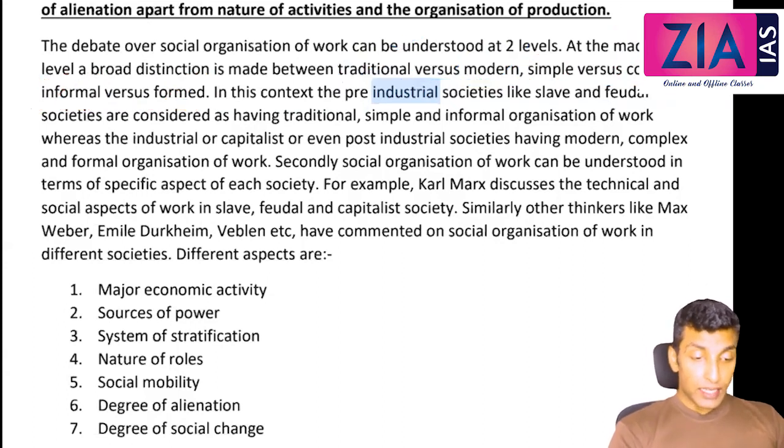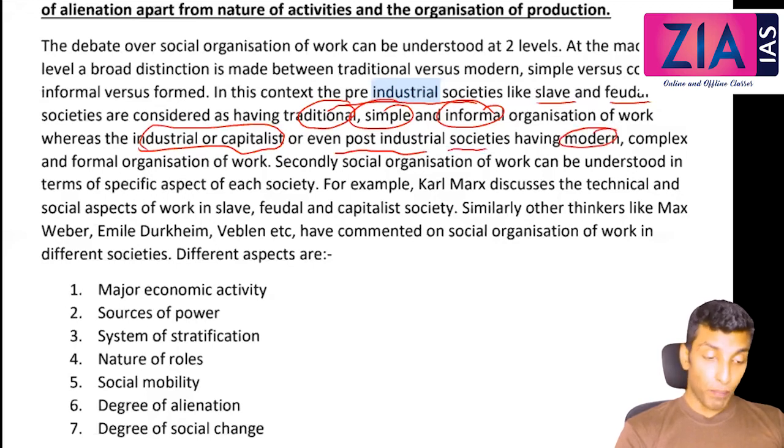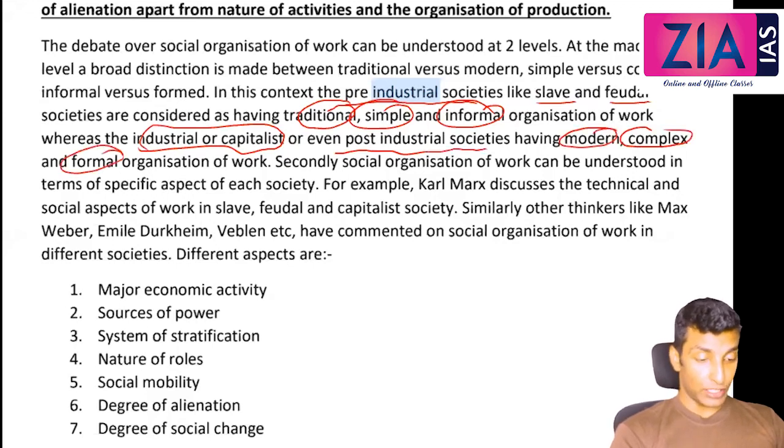In this context, pre-industrial societies like slave and feudal societies are considered traditional, simple and informal, whereas industrial or capitalist or even post-industrial societies have a modern, complex and formal organization of work. That is the first aspect.